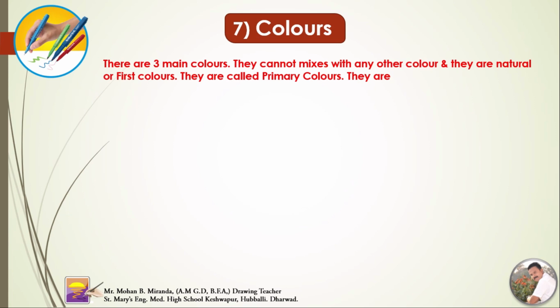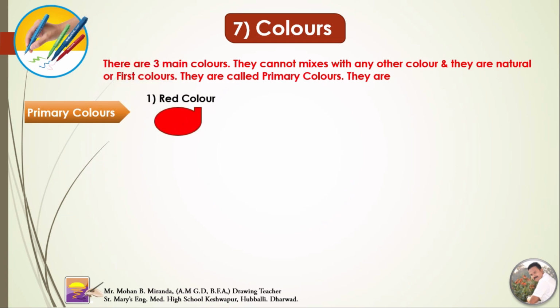There are 3 main colors. They cannot be made by mixing any other colors, and they are natural or first colors. They are called primary colors. They are red color, blue color, and yellow color. These 3 colors are very important primary colors.